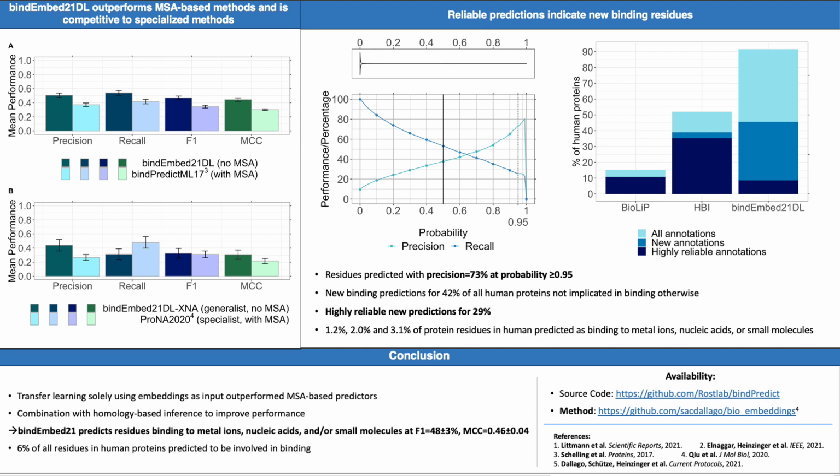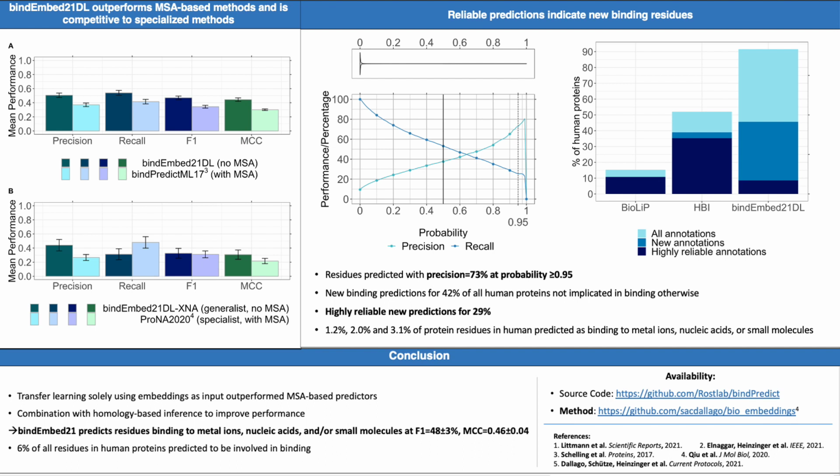So in conclusion, with BindEmbed21DL, we have a method that uses transfer learning solely based on embeddings to predict binding residues, and this actually outperforms methods that use MSAs as an input. We can further combine this machine learning method with homology-based inference to boost performance to a final F1 score of 48 plus minus 3% and an MCC of 0.46 plus minus 0.04 to predict binding to metal ions, nucleic acids, and small molecules. And given our analysis for the full human proteome, we would propose that 6% of all residues in human proteins are involved in binding in some way.